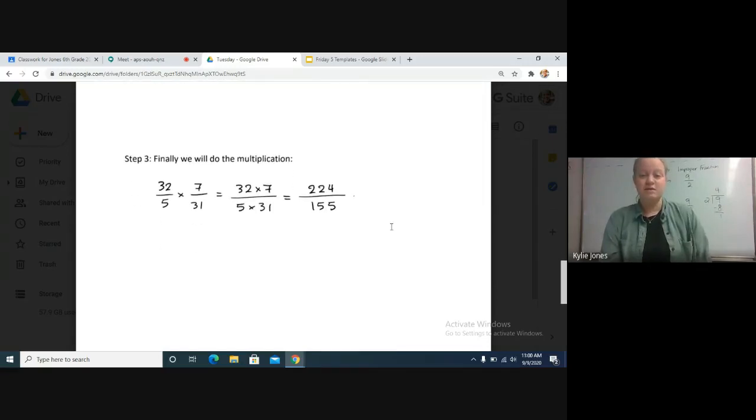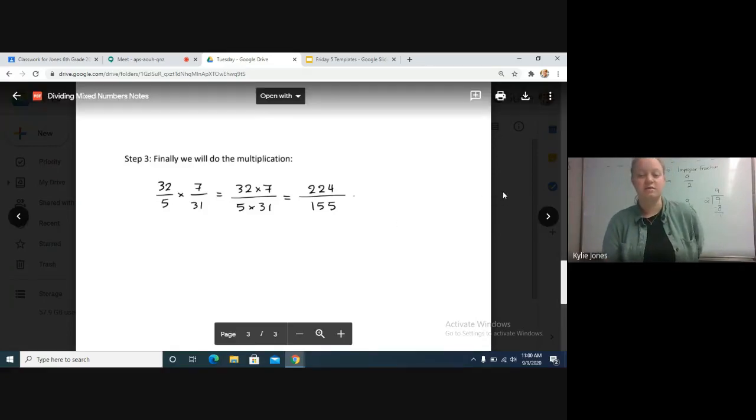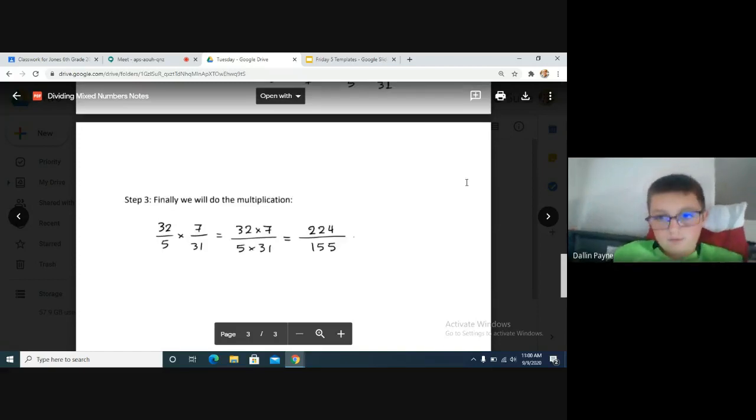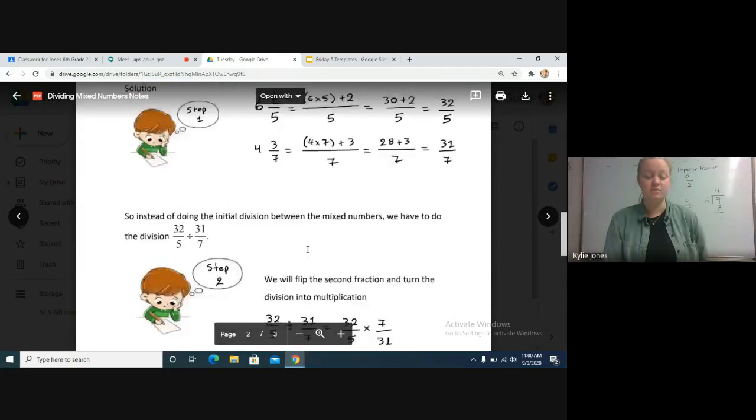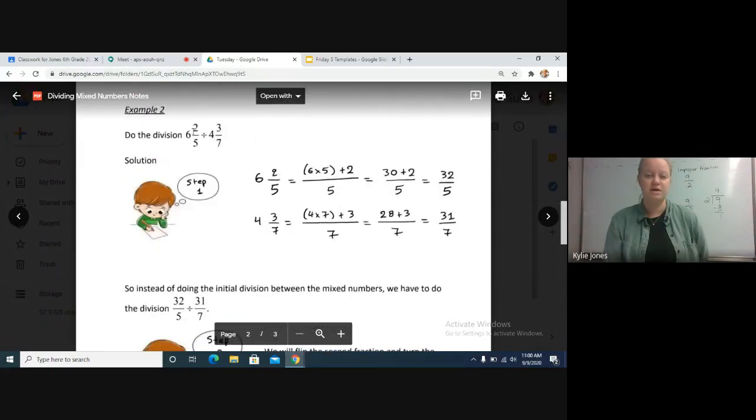But let's do 2 or 3 practice problems and see how far we get. If we need to do more practice, that's fine. We can always push what we're doing today till tomorrow if we need to. We're not going to do this one. We're going to do a couple different ones. These are bigger mixed numbers. We'll use some smaller ones to start and maybe get bigger as we go.